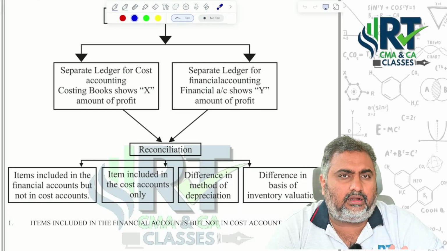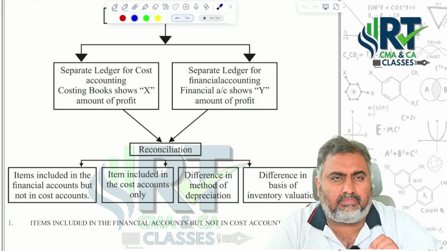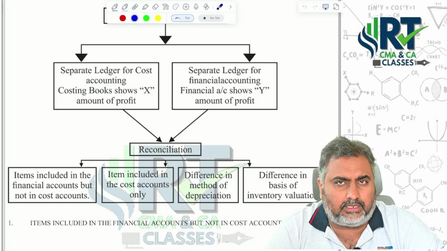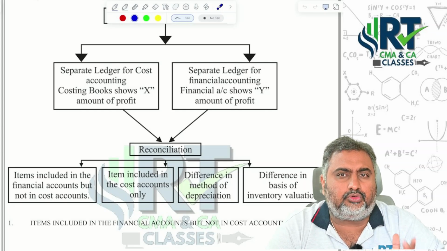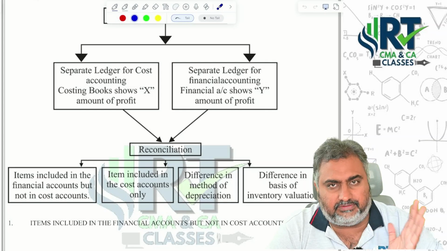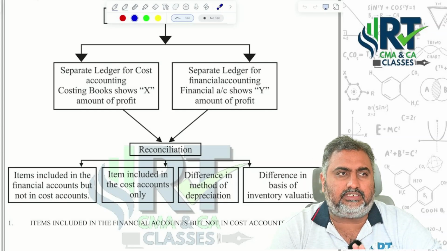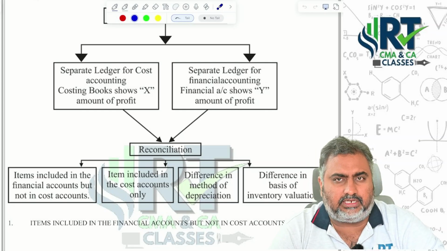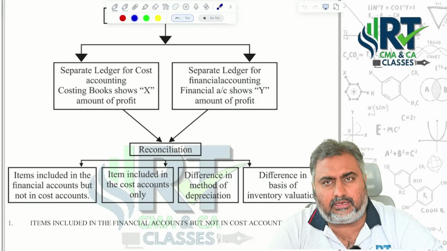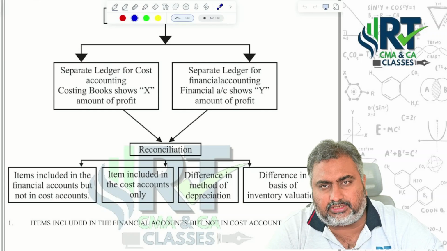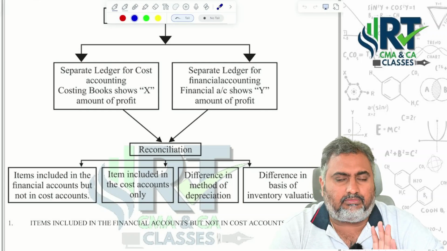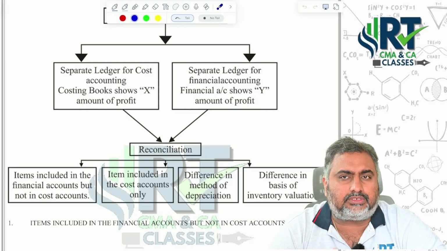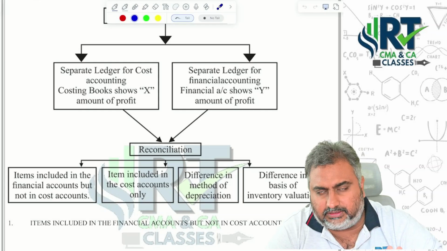Whenever you handle bank reconciliation statement in CA Foundation, I think many people enjoy that topic, because it is easy to understand and a compulsory question of under 10 marks. In the same way, we are handling reconciliation here also, but here the reconciliation is not about cash book versus passbook. Here it is about financial accounting versus cost accounting, that means financial books versus costing books.